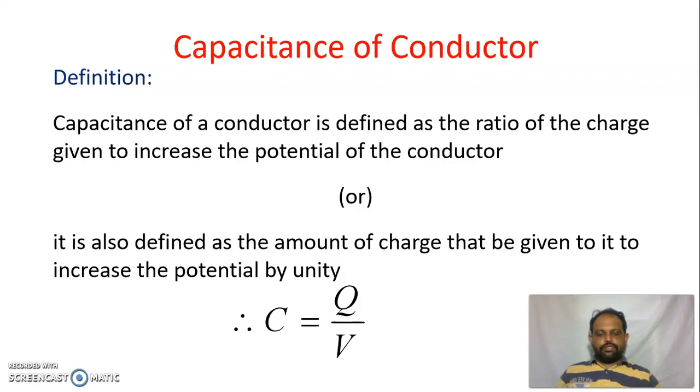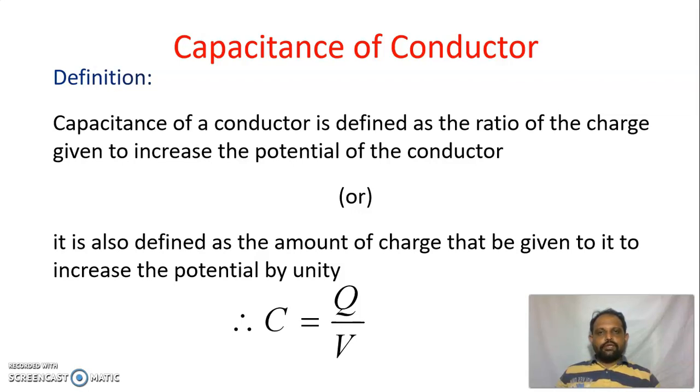So, if you know the charge and the potential difference of the conductor, we can calculate its capacitance. But we should know the capacitance of the conductor does not depend on the amount of charge in the conductor, but it depends only on the size and shape of the conductor.